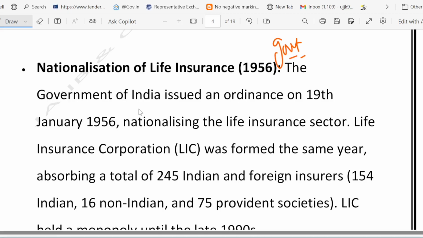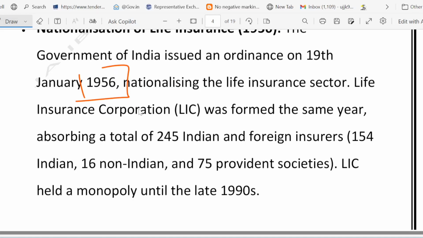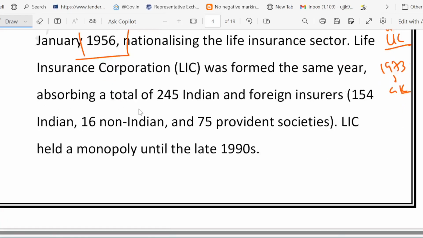So due to scams and unfair practices, the Indian government nationalized insurance in 1956, 19 January 1956 to be more precise. Life insurance was nationalized in 1956 and general insurance was nationalized in 1973. So you have to remember these two years: 1956, which is about LIC, and 1973, GIC. Just like how RBI monitors banks, similarly the government took control to ensure that everyone gets fair treatment, right?